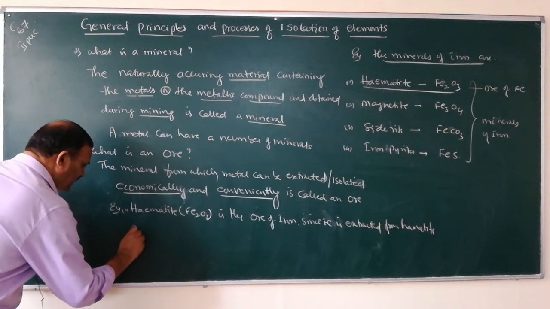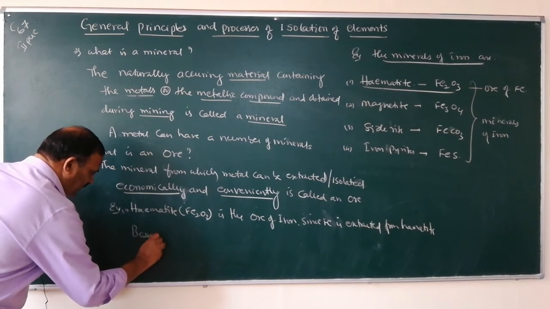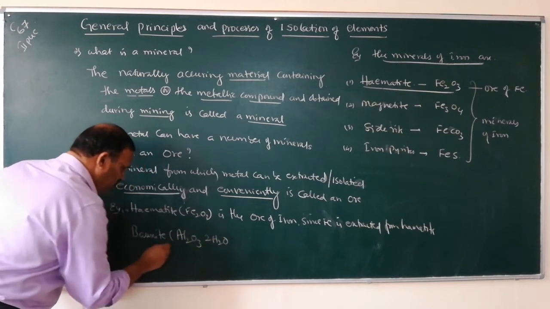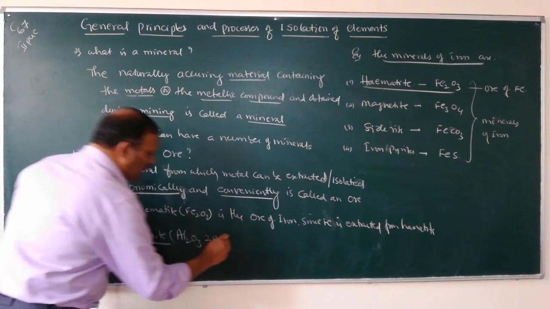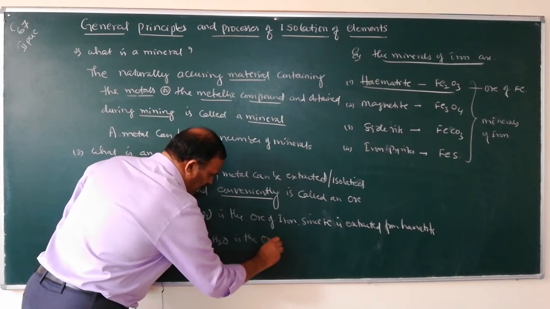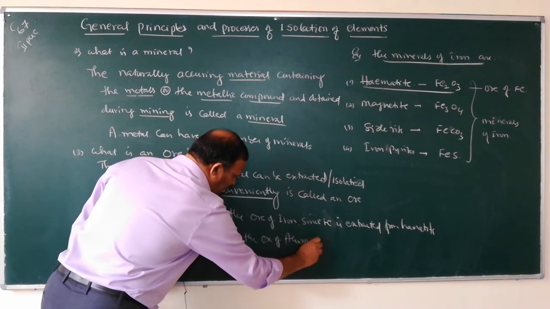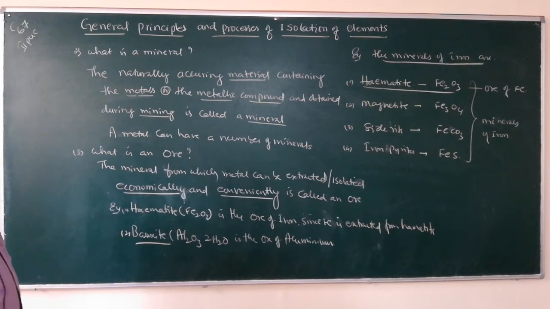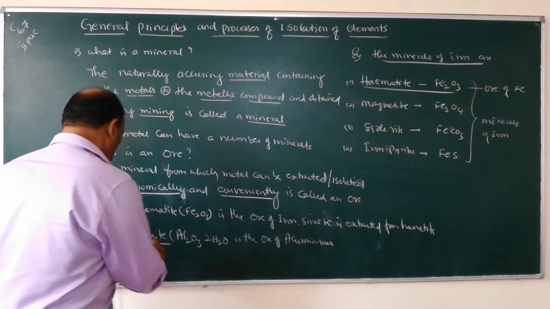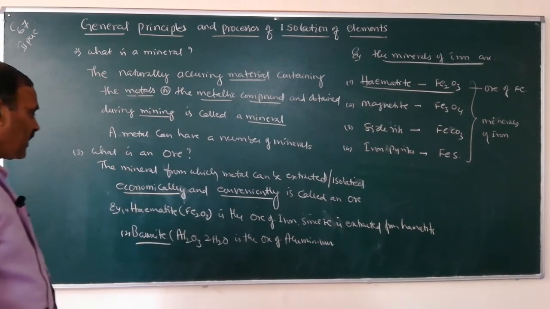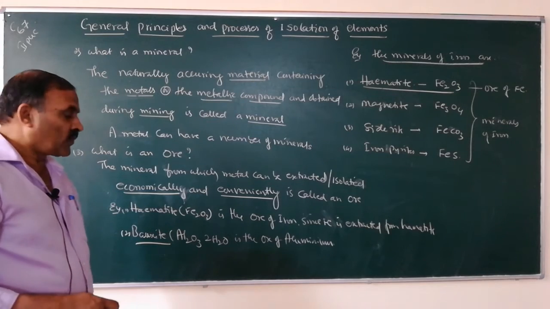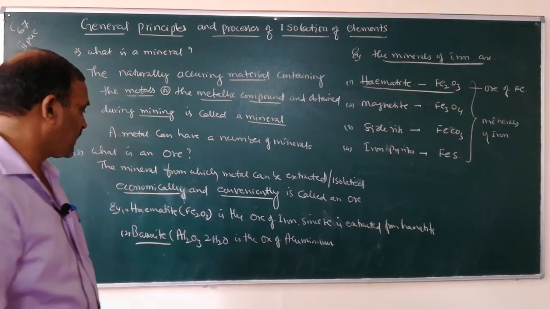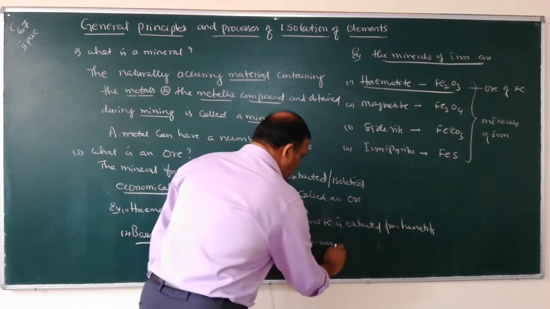Similarly, bauxite, Al2O3.2H2O, is the ore of aluminium. Why is bauxite the ore of aluminium? Because aluminium is extracted from bauxite economically and conveniently.